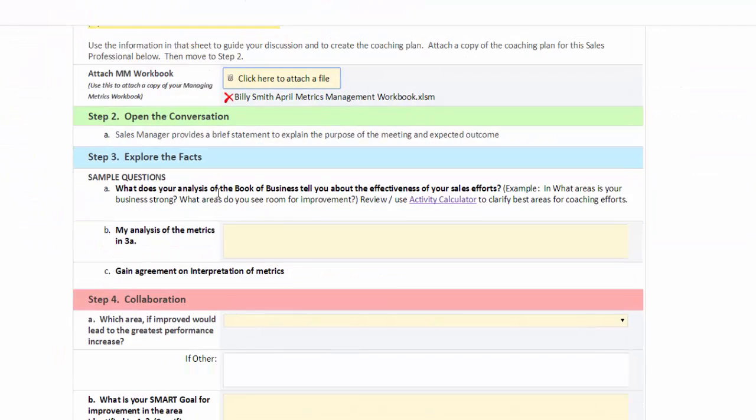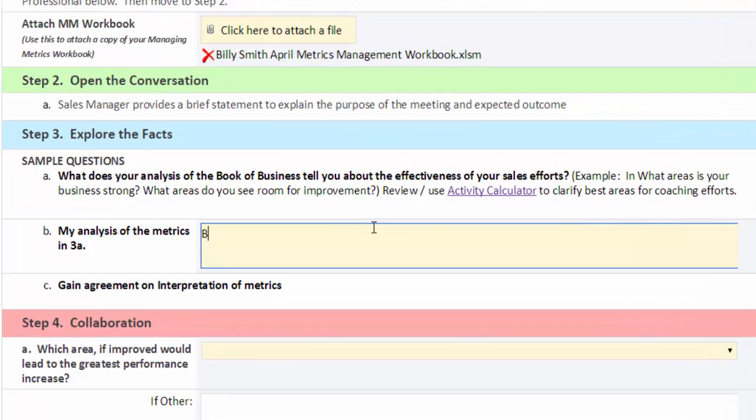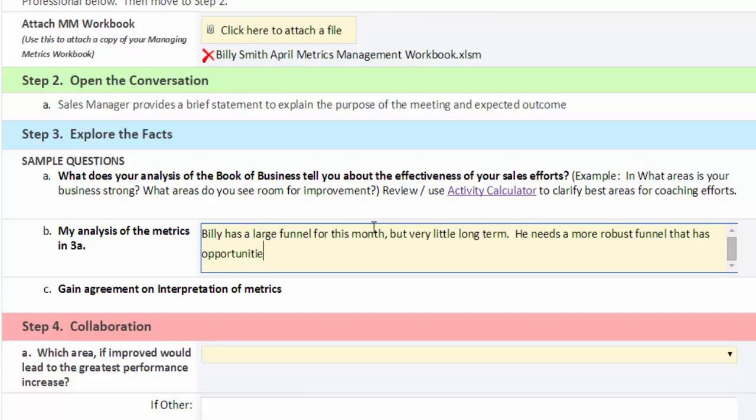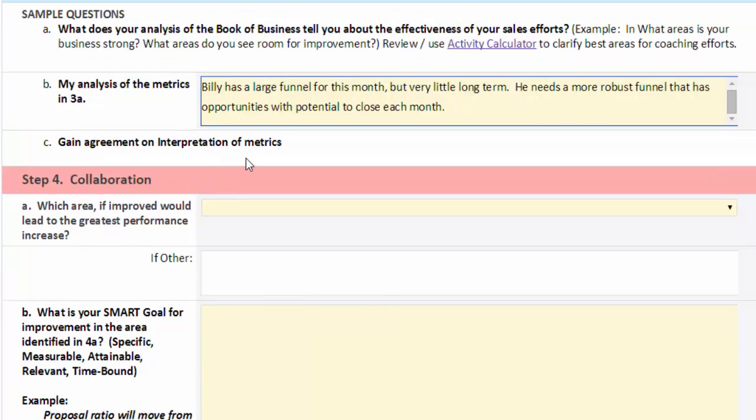So I come back into here now and say, what does my analysis of the Book of Business tell me about the effectiveness of his sales efforts? My analysis of the metrics shows that Billy has a large funnel for this month, but very little long term. He needs a more robust funnel that has opportunities with potentials to close each month. So that's what I'm going to focus on here. So then I'm going to talk to Billy about this and gain agreement on the metrics.